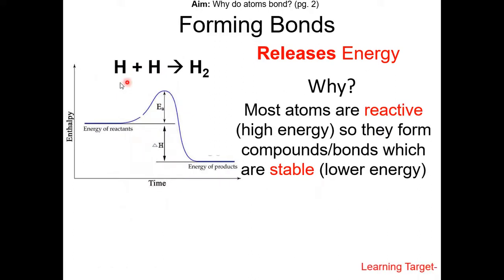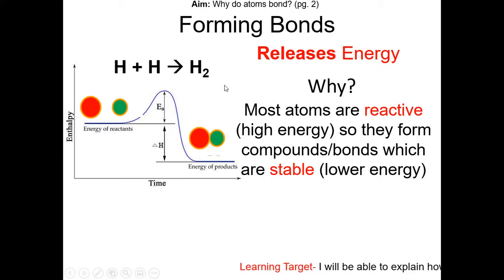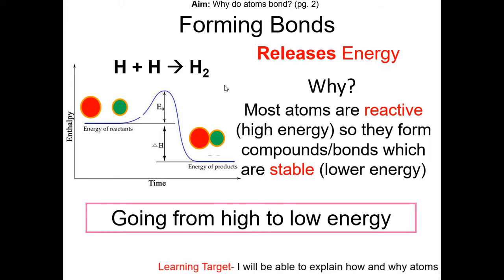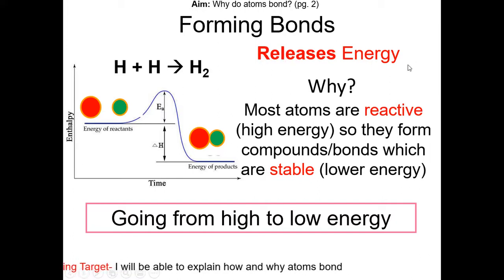So basically, before atoms bond, they have high potential energy. Then after they bond, they become stable, right? They have low potential energy. So basically, you're going from a high to a low energy state. So what happened to the energy? It was released after bonding.